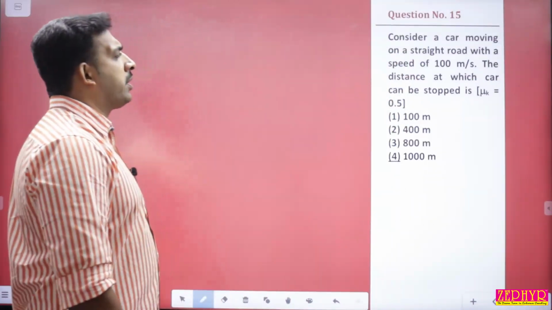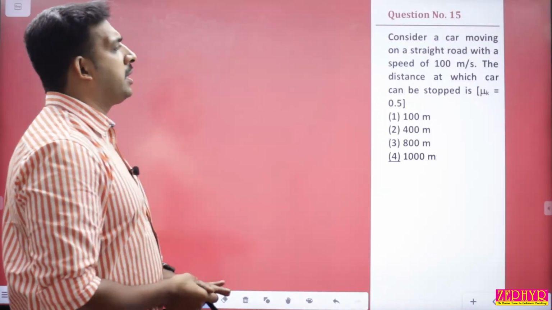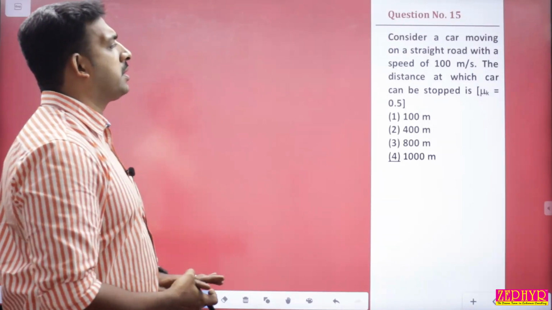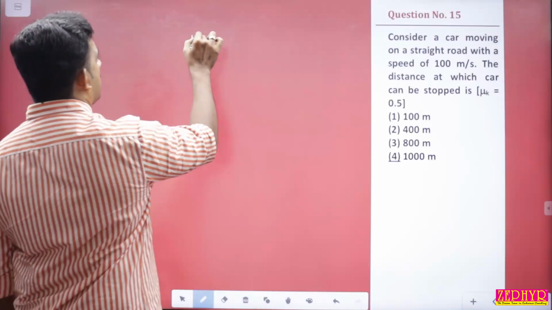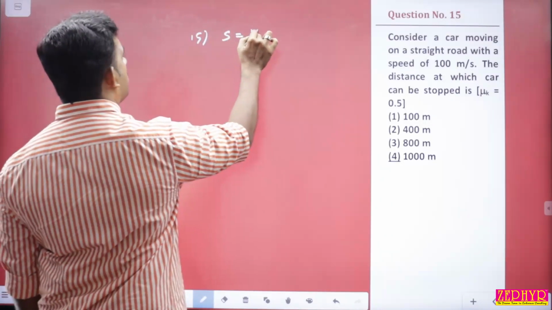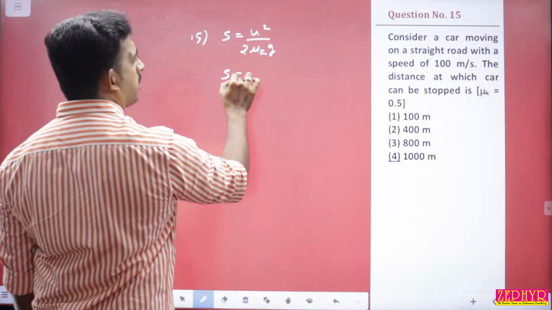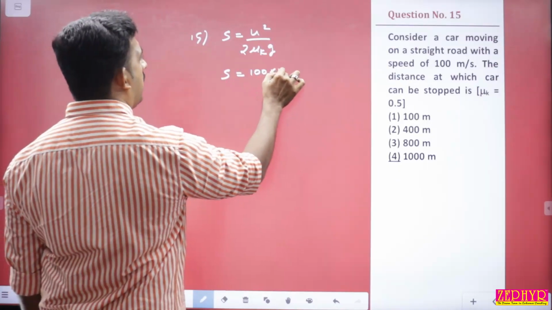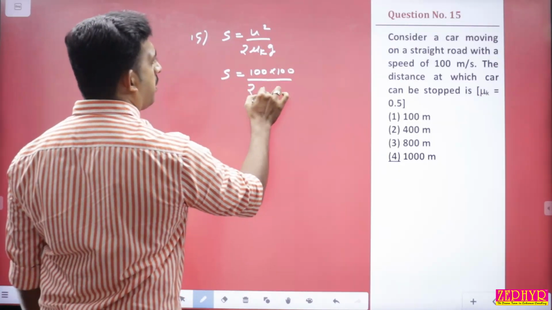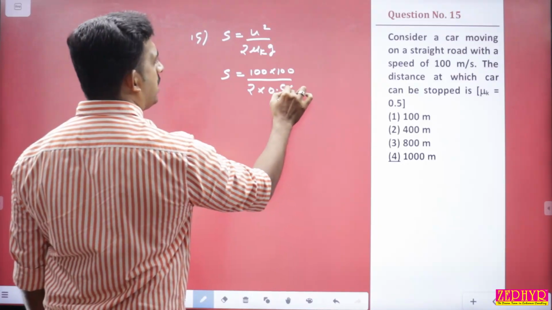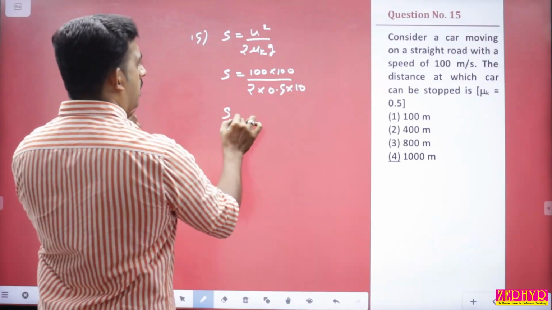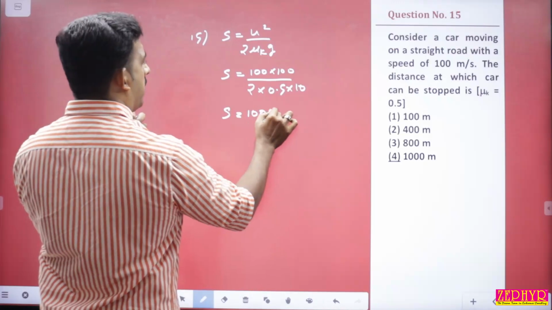Question 15. Consider a car moving on a straight road with a speed of 100 meter per second. The distance at which the car can be stopped is the stopping distance. The stopping distance equation is S equal to u square divided by 2 mu k into G. So S is equal to 100 into 100 divided by 2 into mu k, which is 0.5, and G is 10. Clear? So S is equal to 1000 meter.